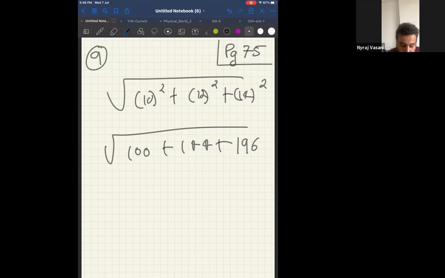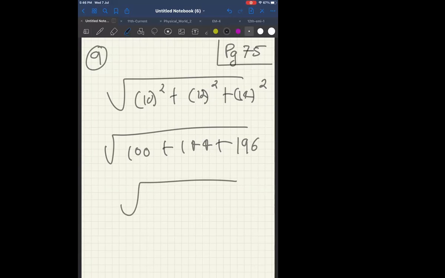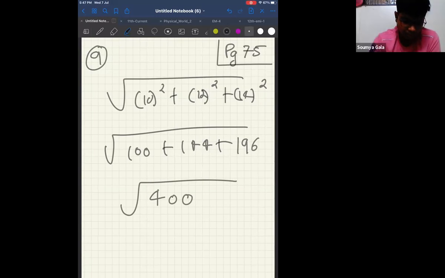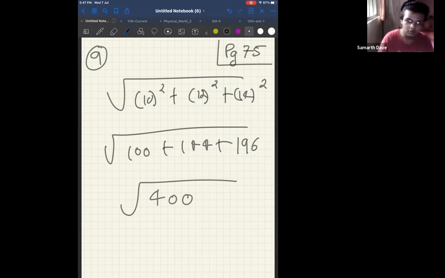So now solve this. What is 196 plus 100? 296. 296 plus 144. Start. 440. Sir, the sum will be 440.